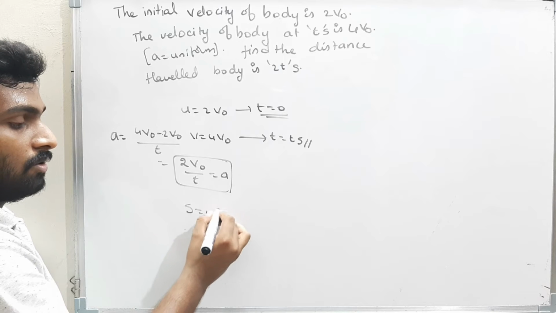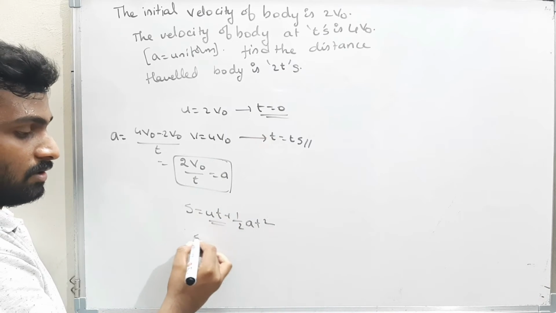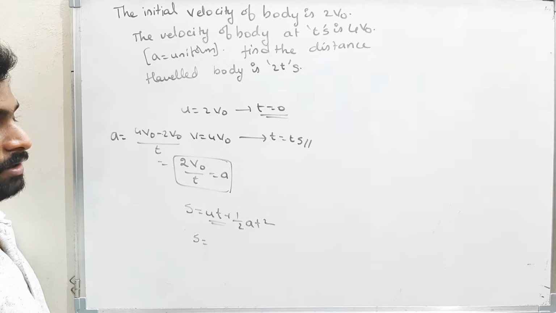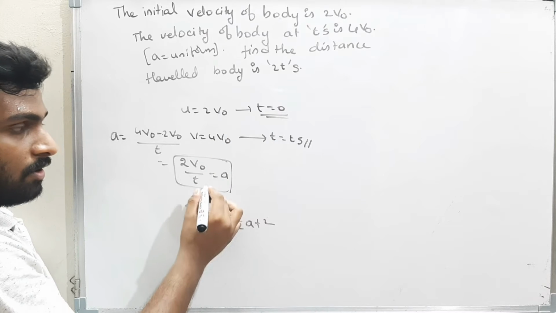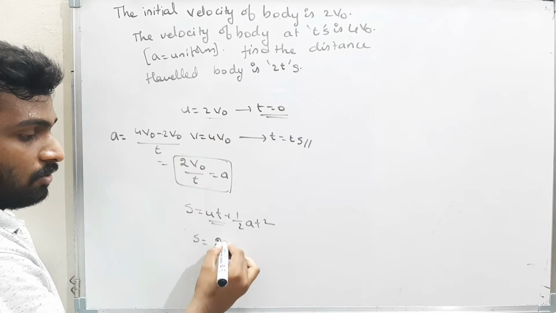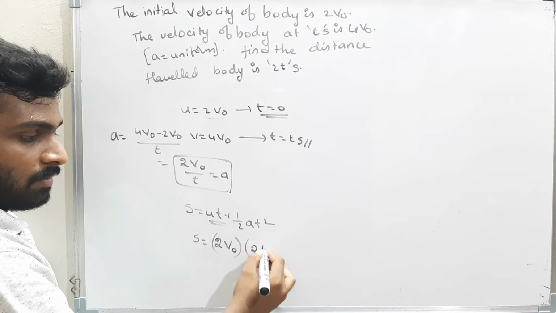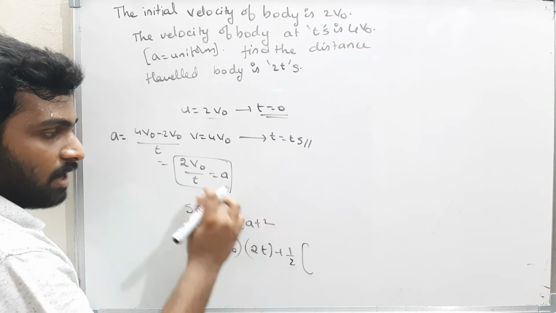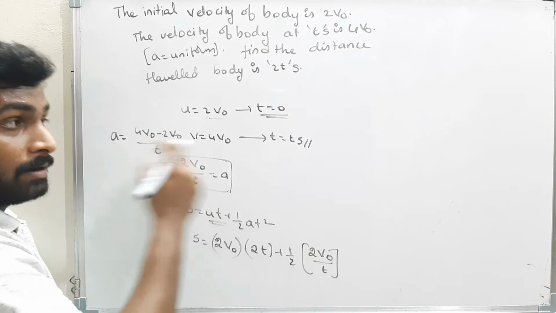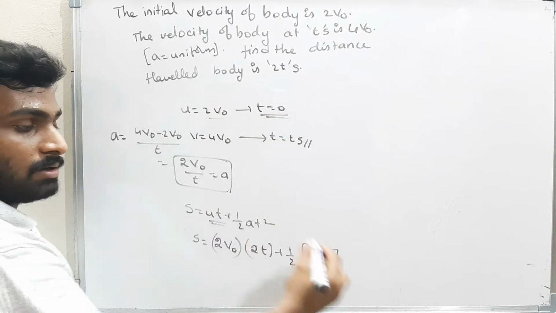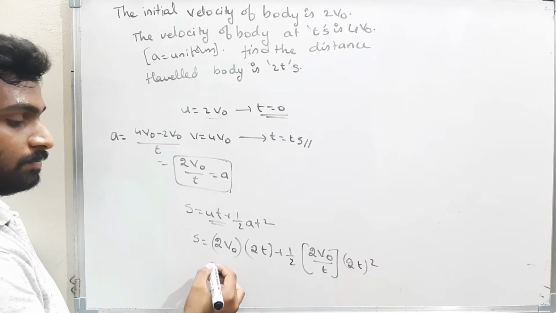Therefore S is equal to ut plus half a t square. Initial velocity of the body is, can I find from here? I don't know the time, right? Okay, I know the time, that is 2t. Therefore, what is initial velocity? Initial velocity is 2v0 into what is the time? Time is 2t plus half into what is the acceleration? Acceleration is 2v0 by t. What is the time? Time is, they told to find distance in 2t seconds. Therefore, 2t whole square. Now calculate the answers.